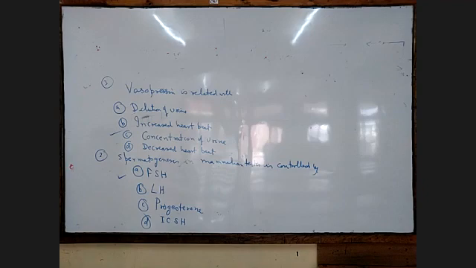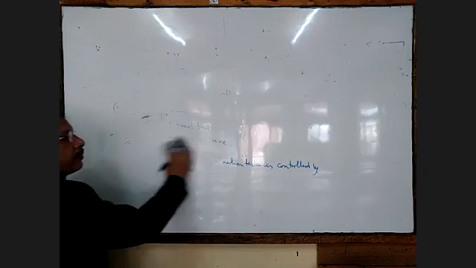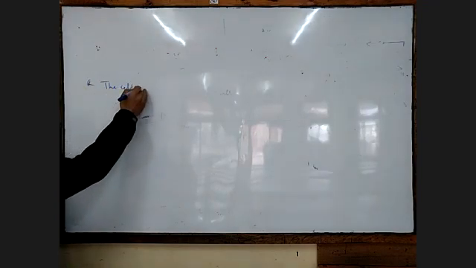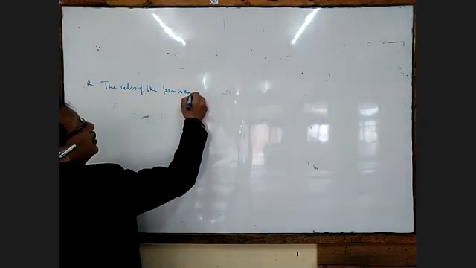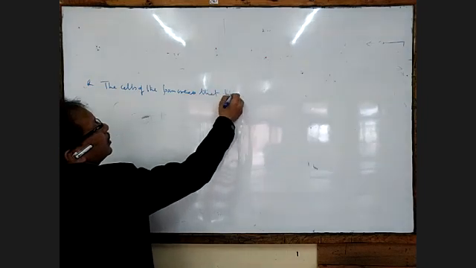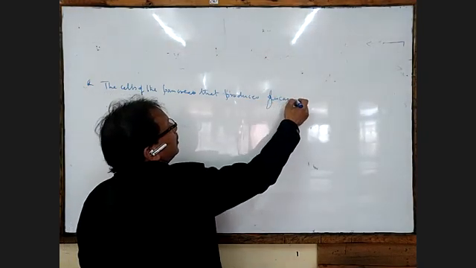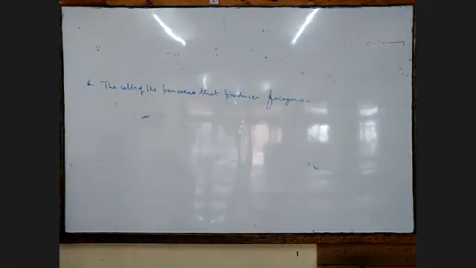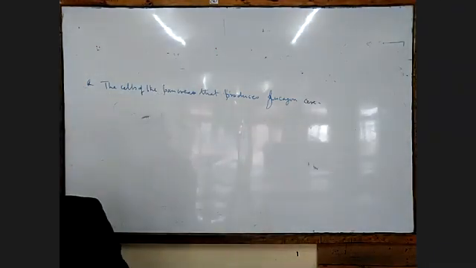Okay, then after that we go to the question: the cells of the pancreas that produce glucagon. Option A, alpha cells.